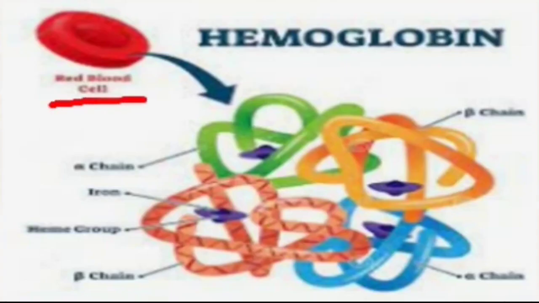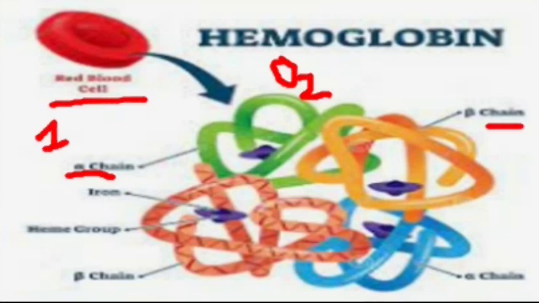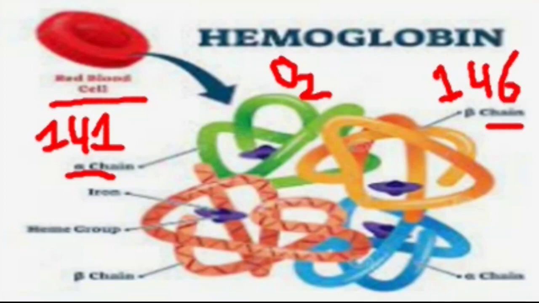Hemoglobin is found in red blood cells, and it basically carries oxygen and transports it to the animal's body tissues. Alpha chain and beta chain: each alpha chain contains 141 amino acids and each beta chain contains 146 amino acids. Hemoglobin also has a heme group, and in this way it is known as an oxygen carrying protein, because it binds oxygen molecules and transports them to the body's tissues.